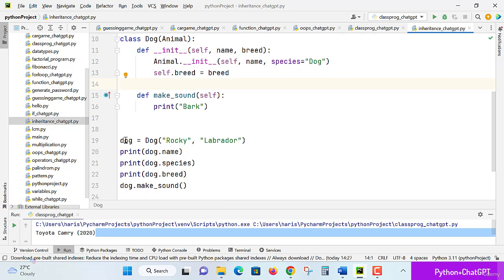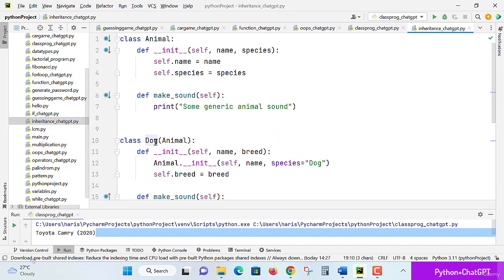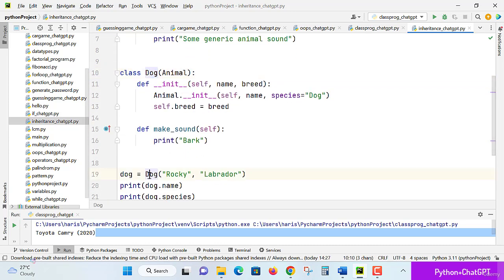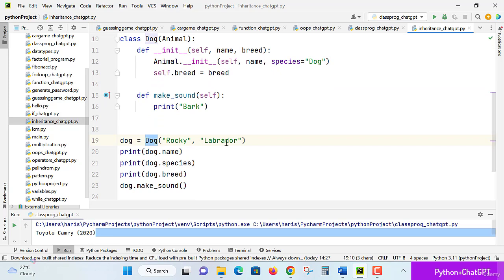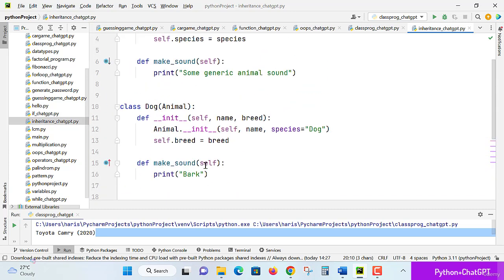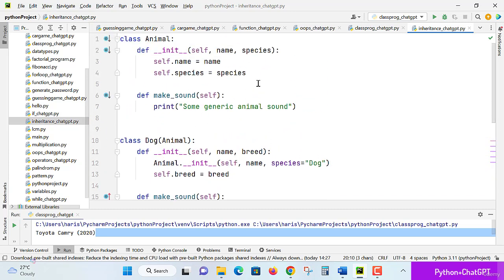Now let's see, Dog is the child class, declared here, and passing variables: dog.name, dog.species, dog.breed. Three things are passed and read, and we read make sound very specifically.